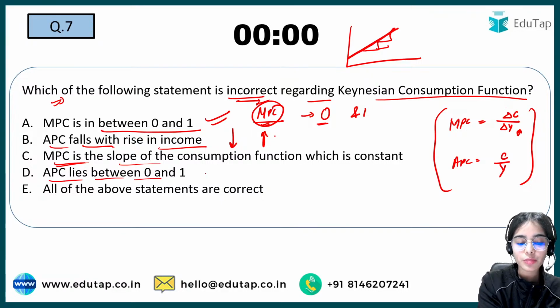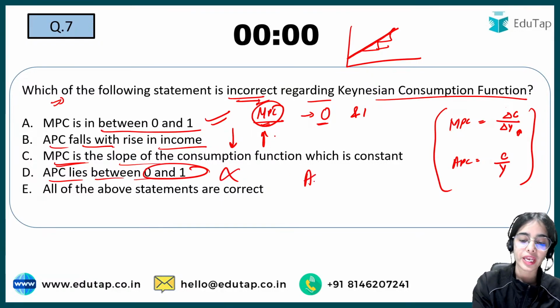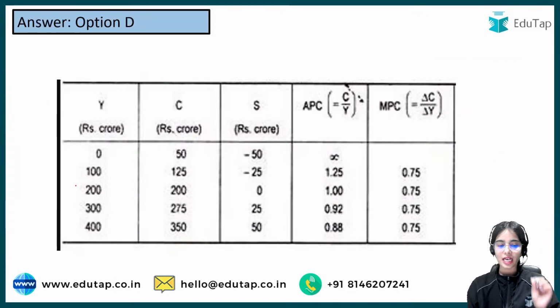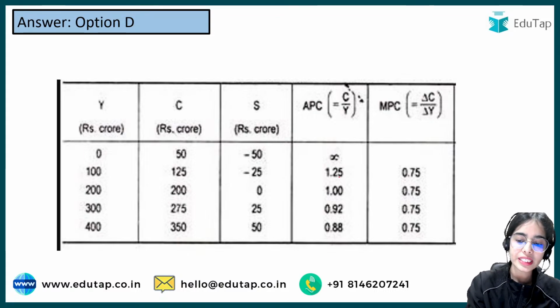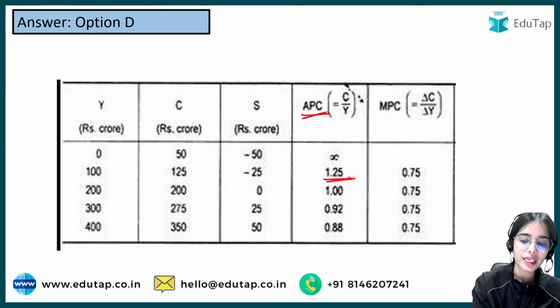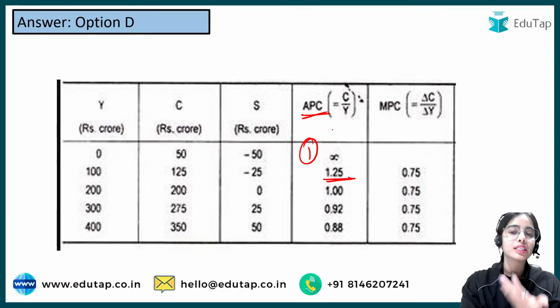APC lies between 0 and 1. No, it is not true. APC can be greater than 1 also. So D is actually incorrect, and that's why D is the right answer. Here you can see that the APC is greater than 1, because there is some autonomous consumption that is happening.